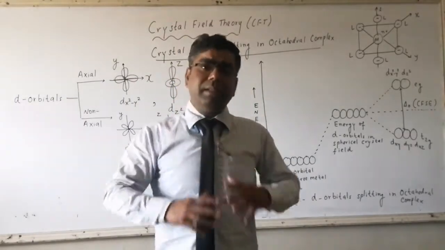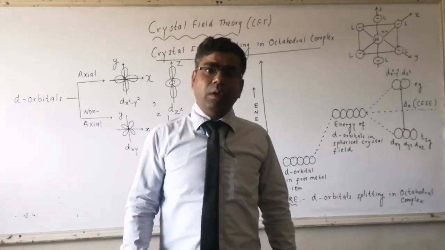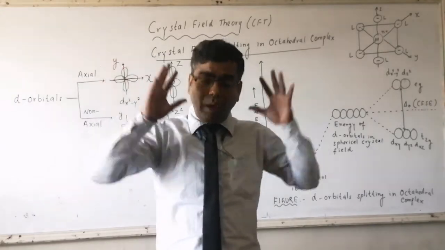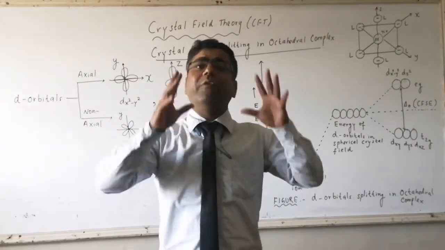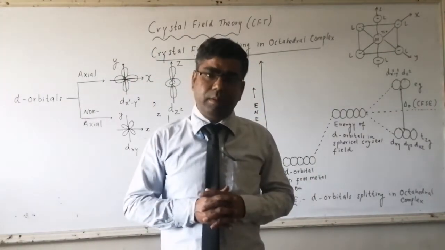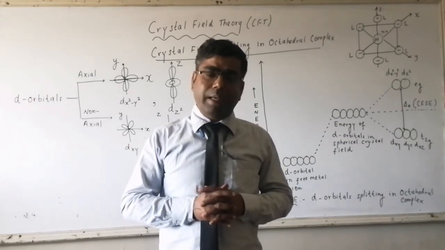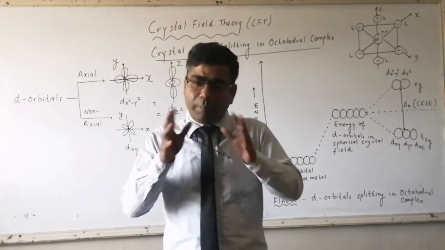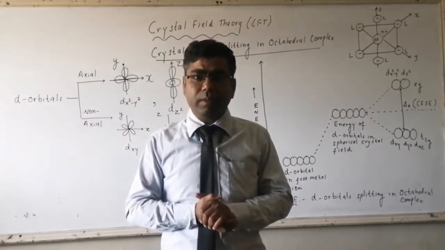So the d orbitals which are located on these axes will feel more force of repulsion, and the d orbitals which are not on the axes will have less repulsive interaction.